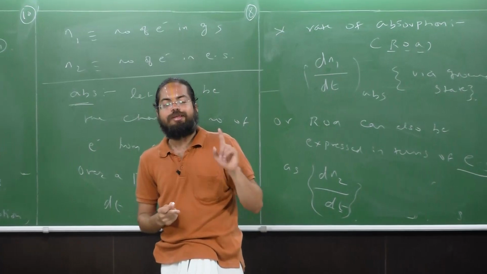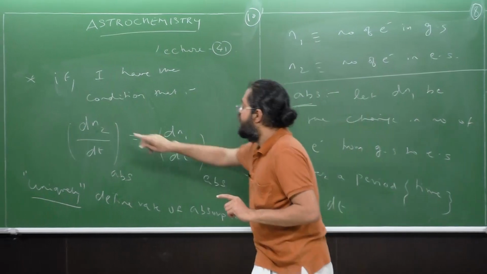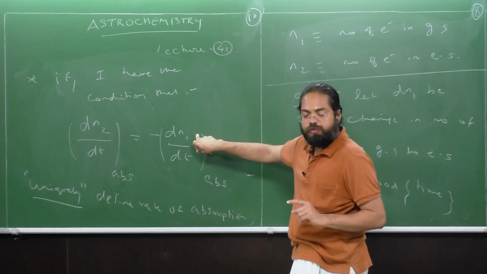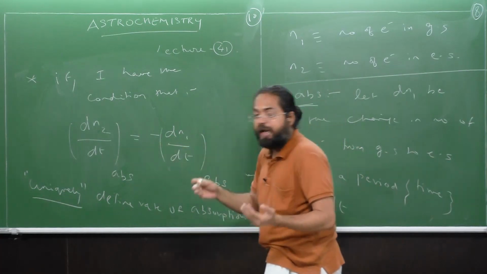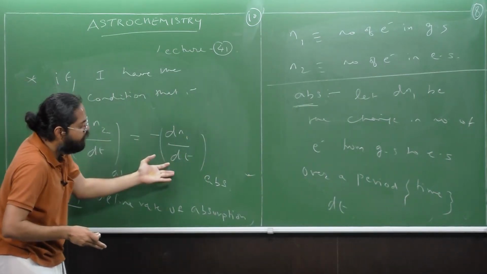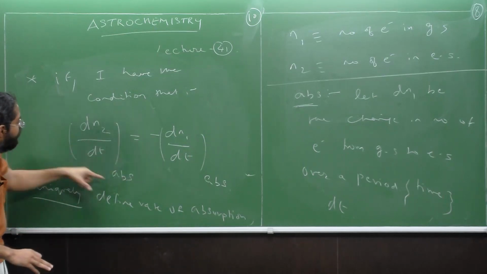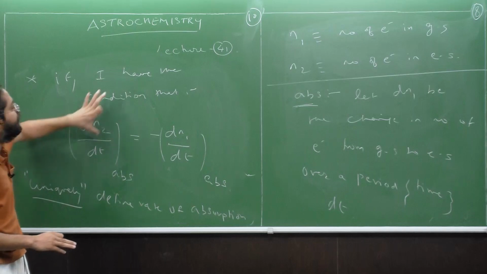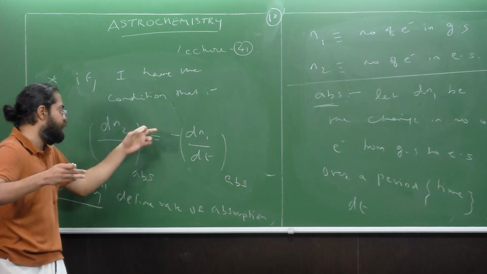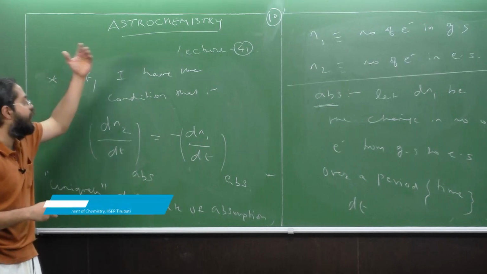Now that said, we also saw that because the number of electrons in the excited state as part of the absorption are only coming from the number of electrons in the ground state, and because the directions are opposite, I have the expression dN2 by dt is equal to minus dN1 by dt as part of this absorption. Please note that because I have the connection between dN2 by dt and dN1 by dt, which are related by just multiplying by -1, I can now uniquely define a rate of absorption, either in terms of N2 or in terms of N1.